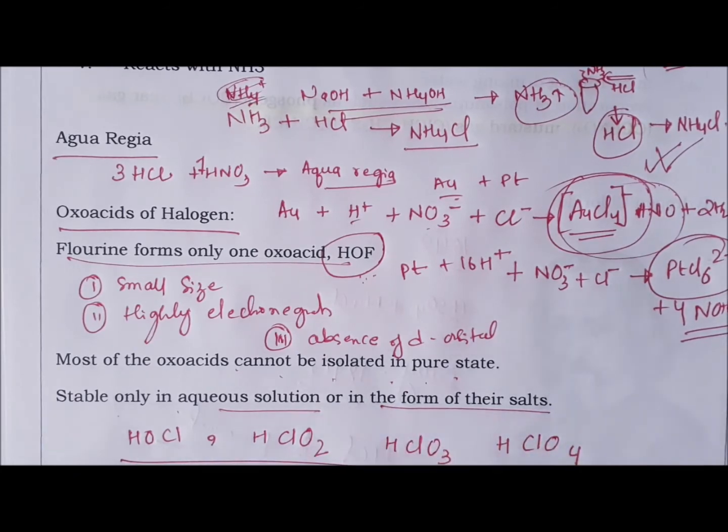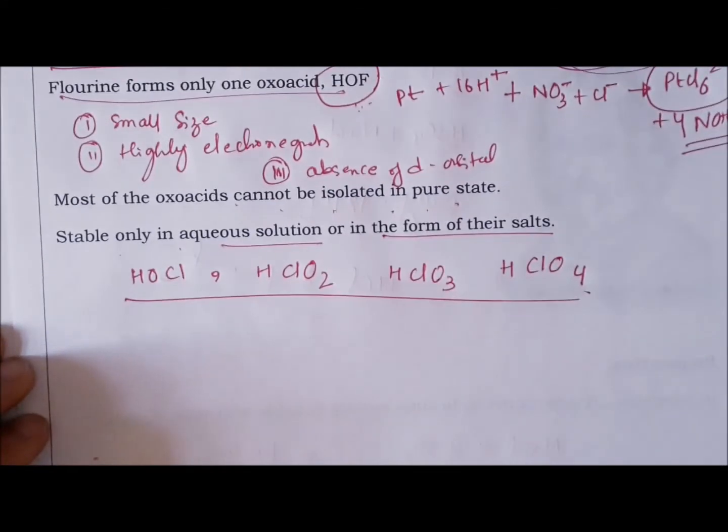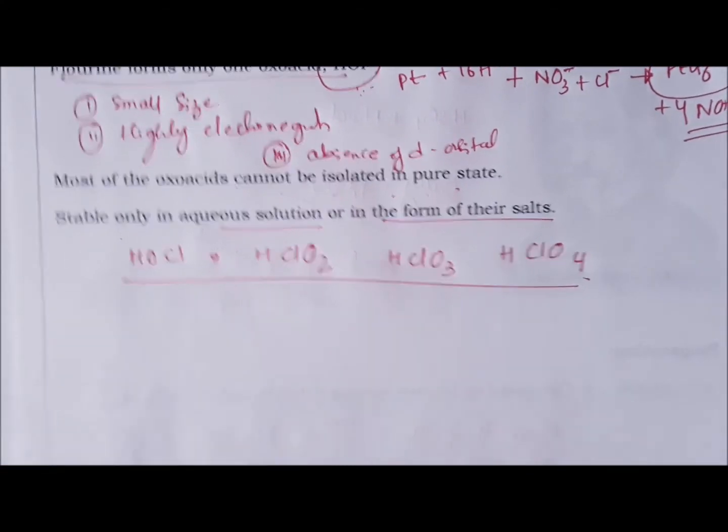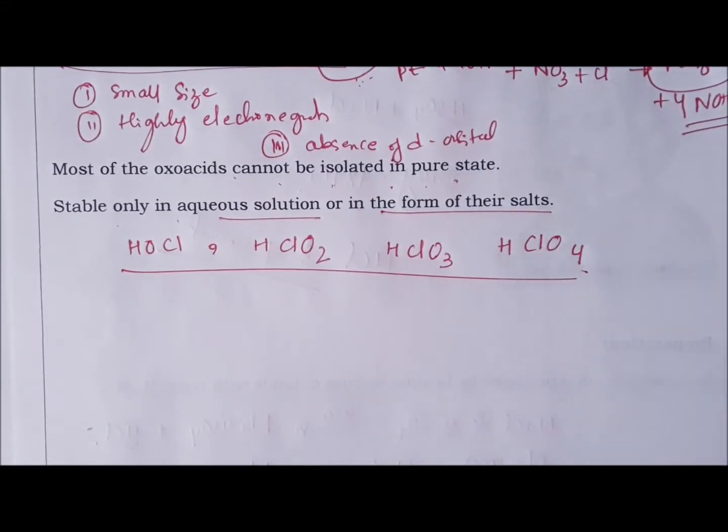Now what is their structure? Not tetrahedral but distorted, but all will have hybridization state sp3.